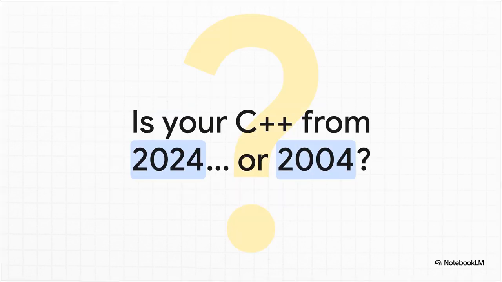Let me kick things off with a question that I think we should all be asking ourselves. Is the C++ we're shipping in 2024 actually from 2024? Or does it kind of feel like it's stuck back in, say, 2004? The language has changed so much, but old habits die hard. Today is all about getting on the same page with a modern mindset.